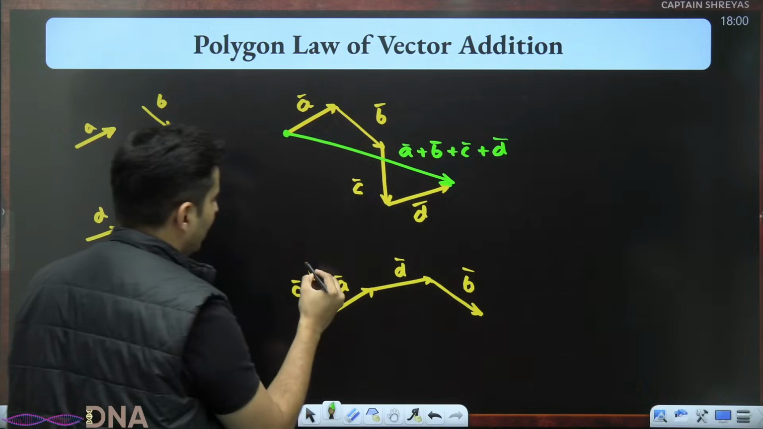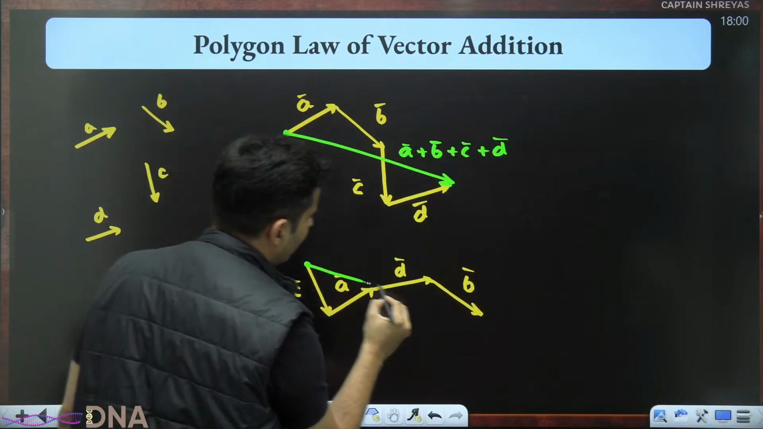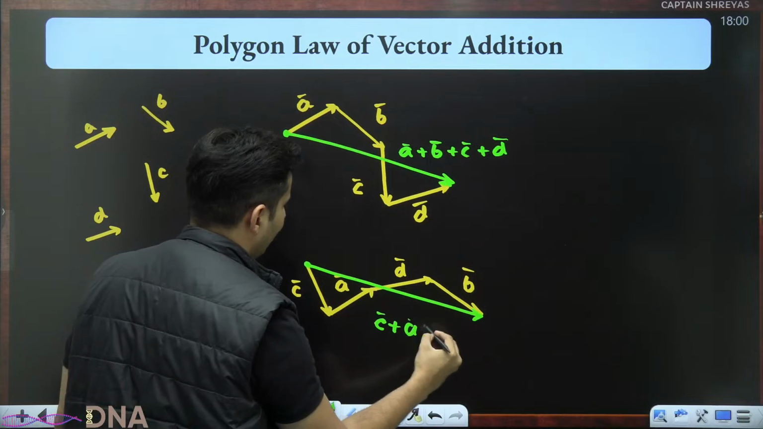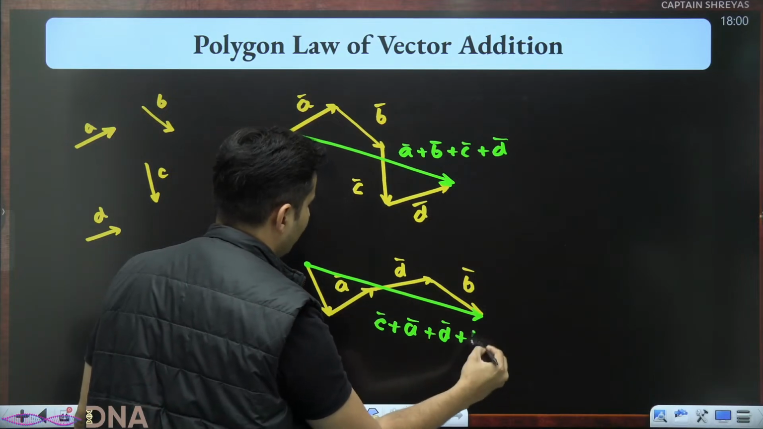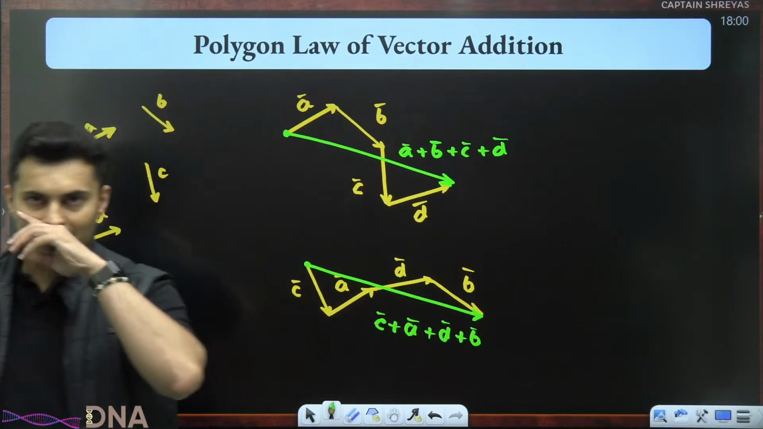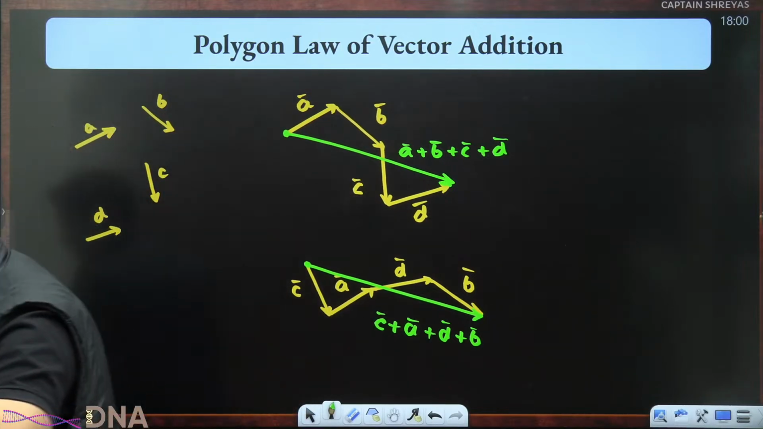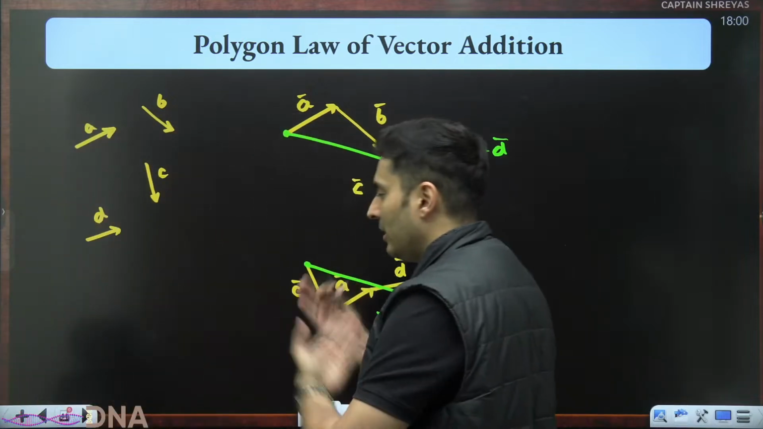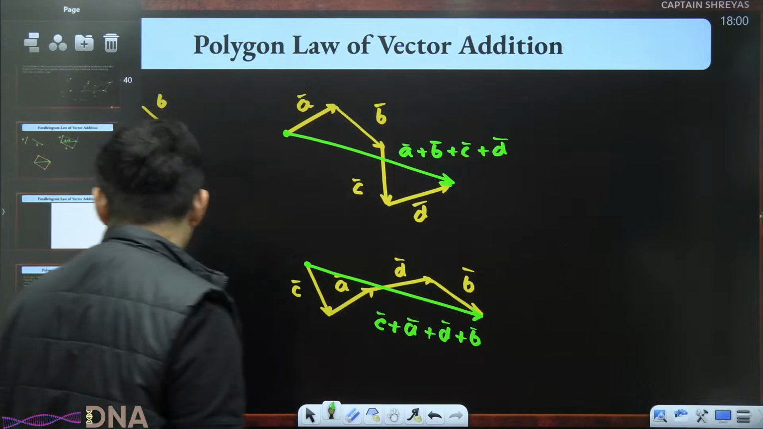Again, if you join from here to here, whatever you get is C vector plus A vector plus D vector plus B vector. Order does not matter. This and this are one and the same thing. It is commutative. The order does not matter.